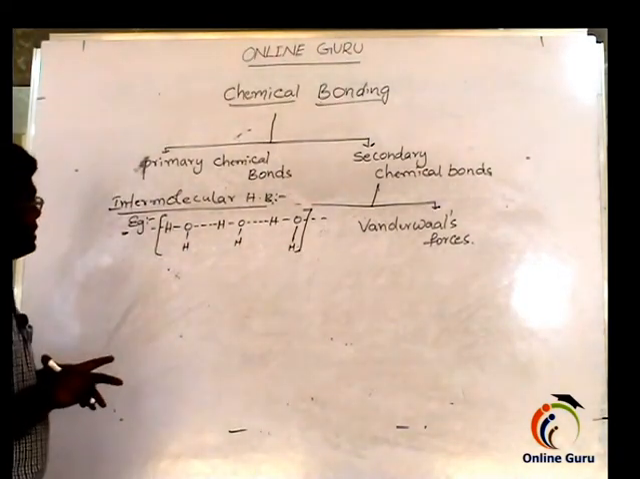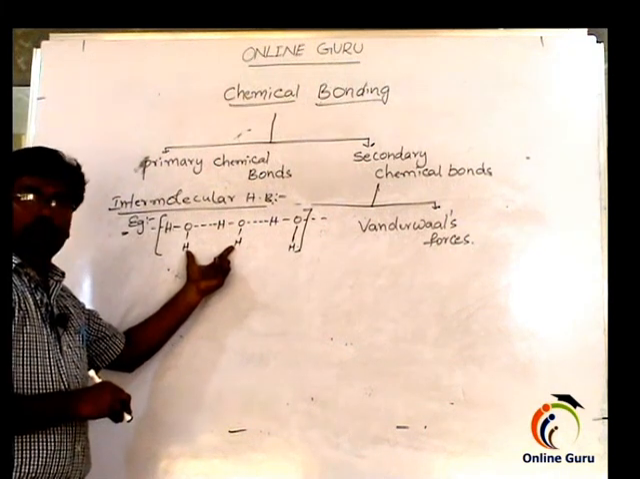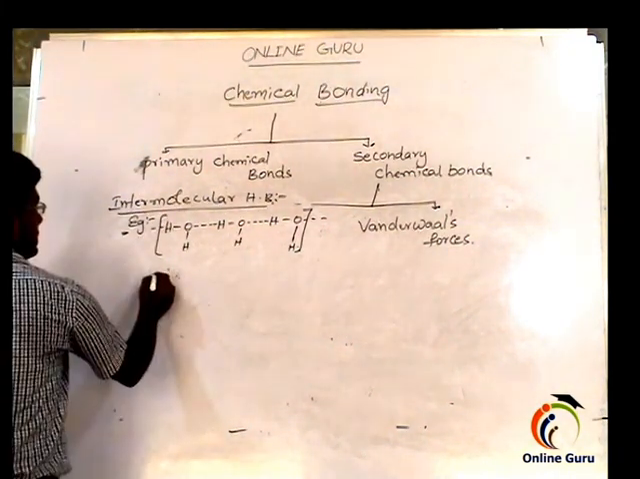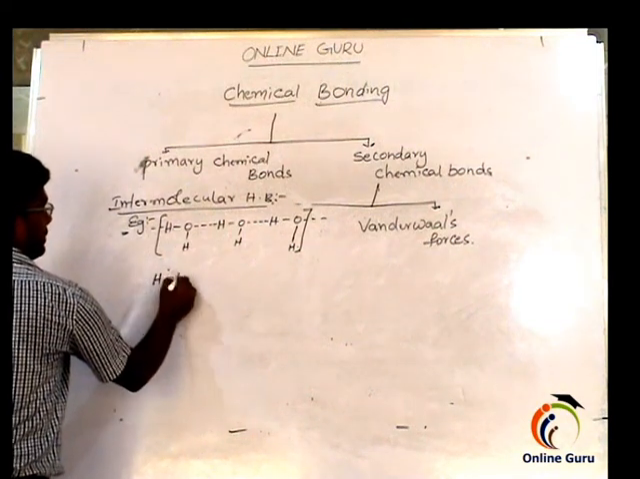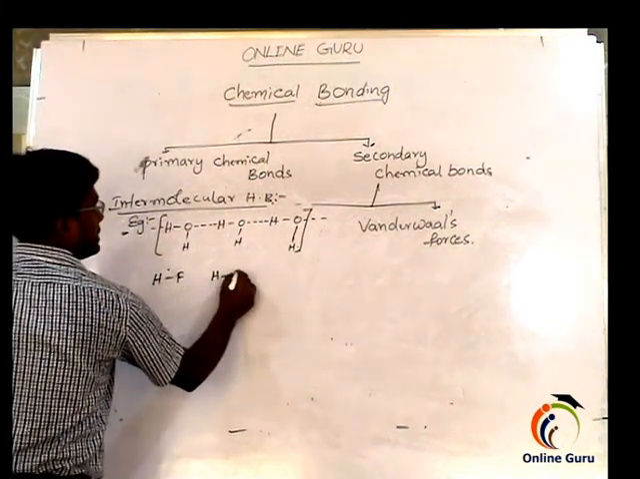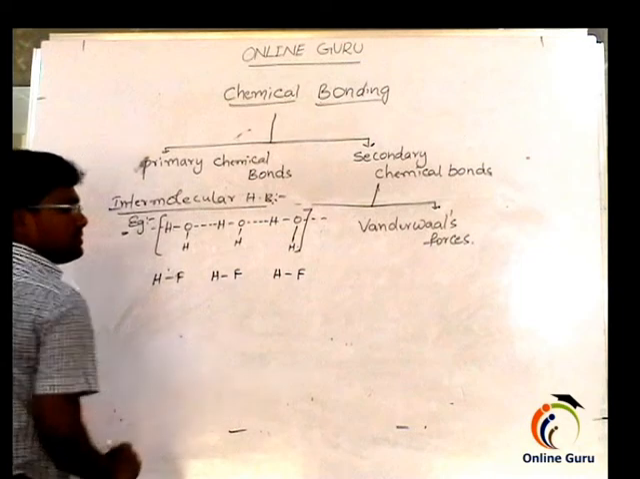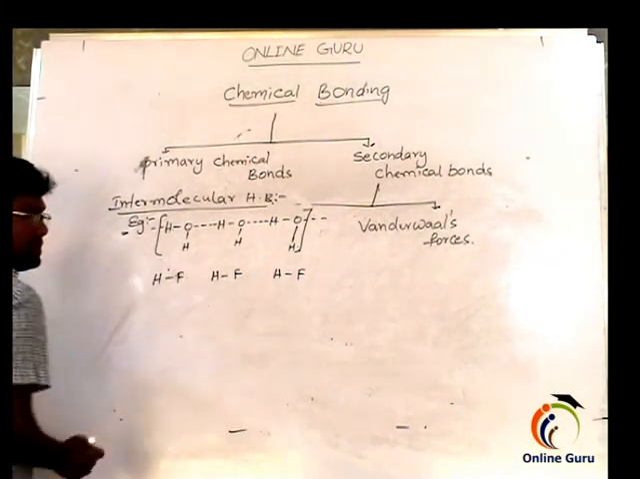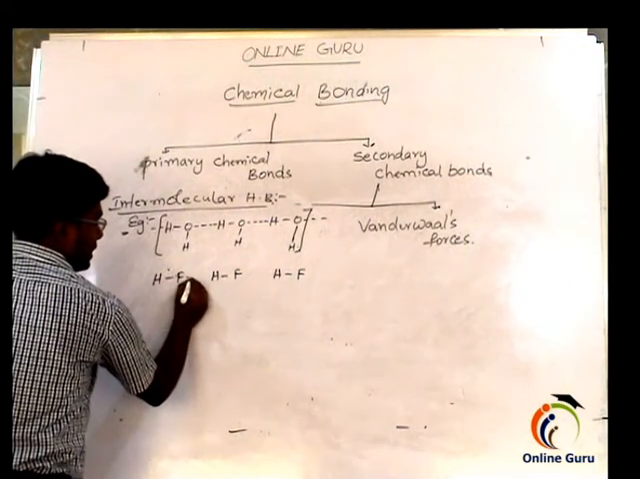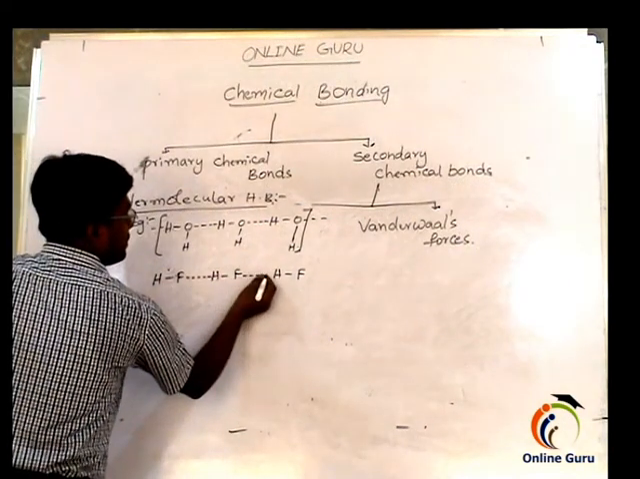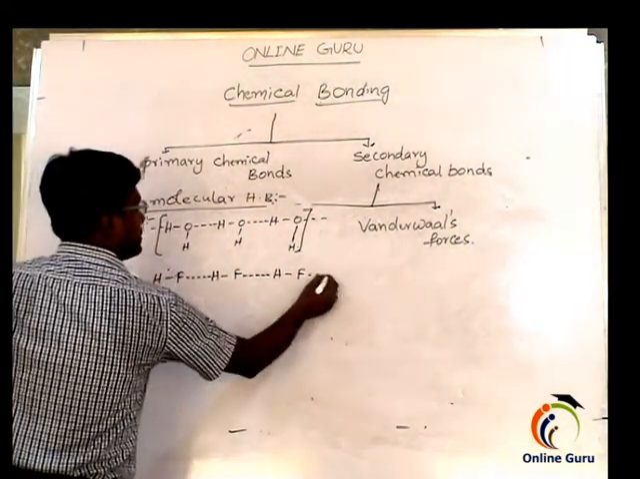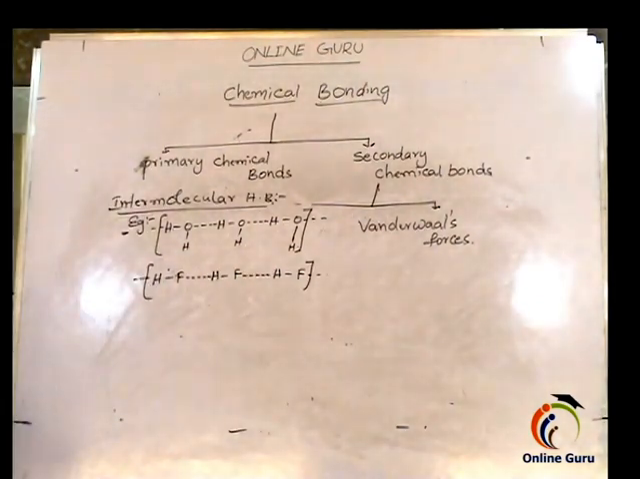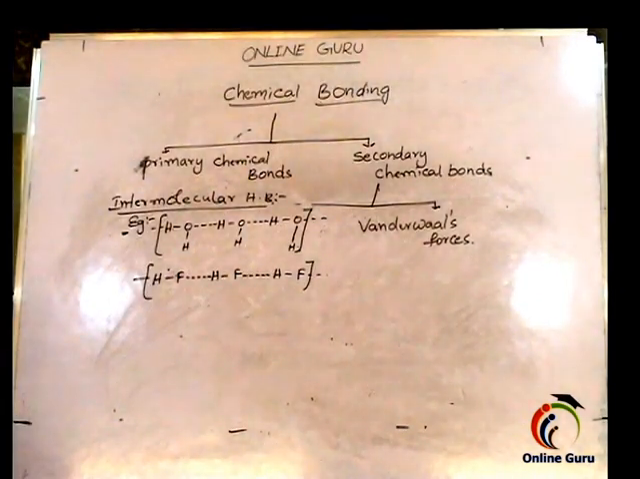Here this hydrogen bond is formed between two molecules. So that's why it is called intermolecular hydrogen bonding. Next come to the HF. This is an HF molecule, another HF molecule, another HF molecule. Like this, the force of attraction which develops between fluorine and hydrogen is called intermolecular hydrogen bonding. So these are the main two examples for intermolecular hydrogen bonding.